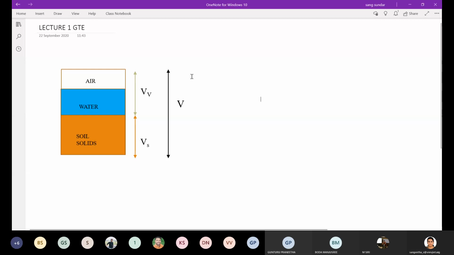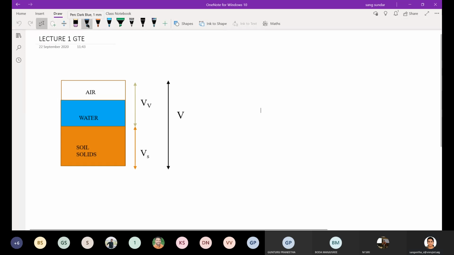Now we will see a relationship between porosity and void ratio. Previously we have studied this. What is the formula for void ratio? Volume of voids by volume of solids. And porosity is volume of voids by total volume.